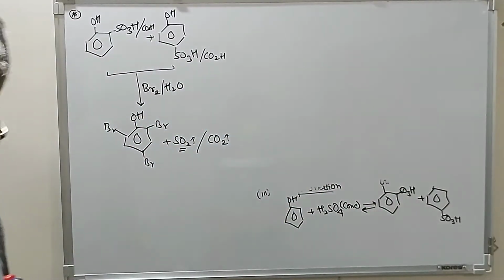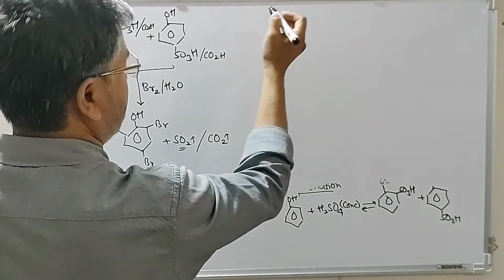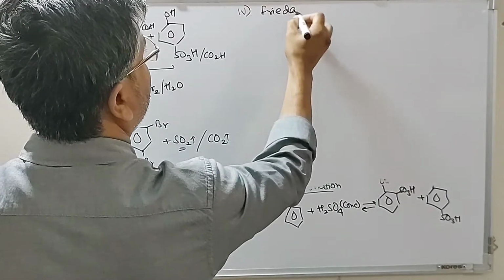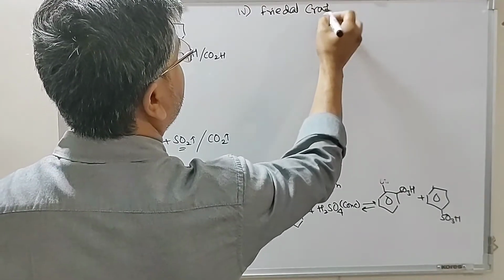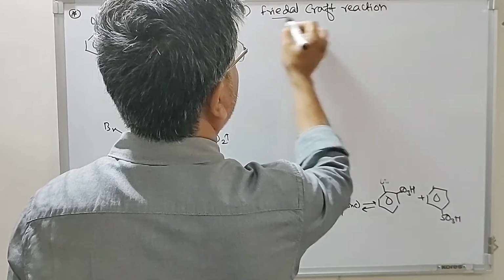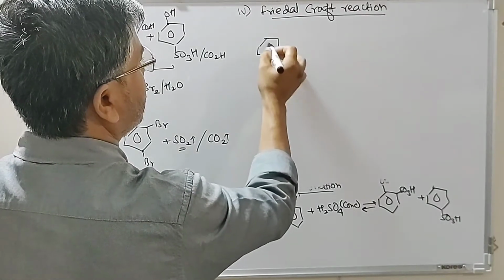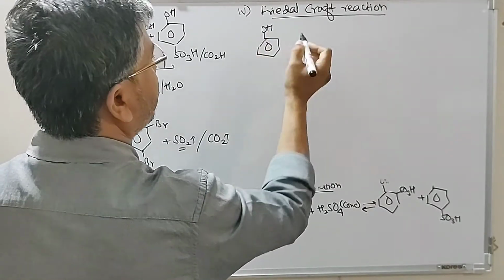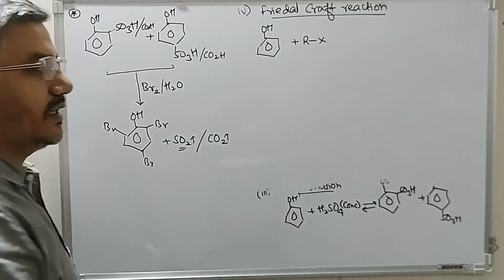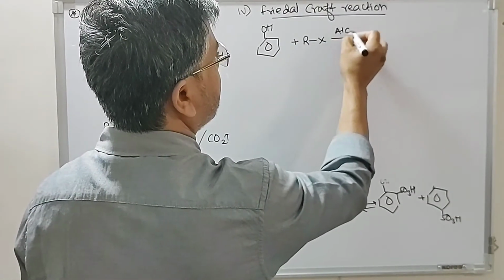Then we have the Friedel-Crafts reactions of phenols. So we have this phenol. Phenols react with alkyl halides in presence of AlCl3.